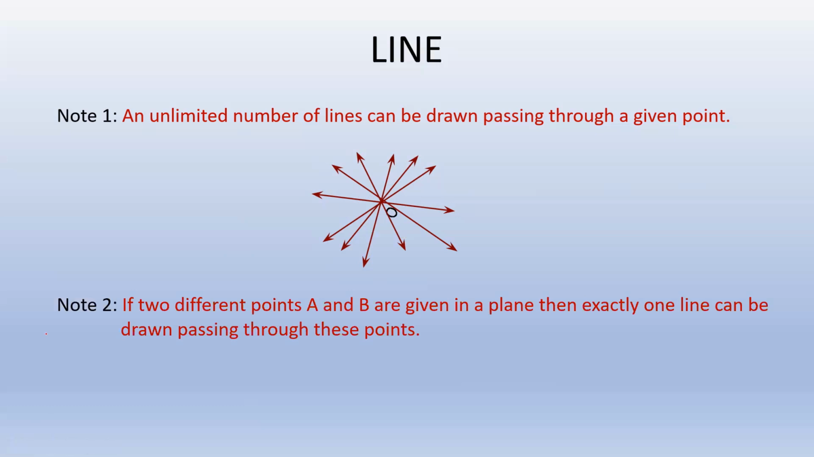The second note says, if there are two different points, say point A and point B, how many lines can we make that pass through both point A and point B? In this case, there can be only one line that passes through point A and point B. If I make another line passing through point A, then it will never pass through point B. Hence, there can be only one line that can pass through both A and B.